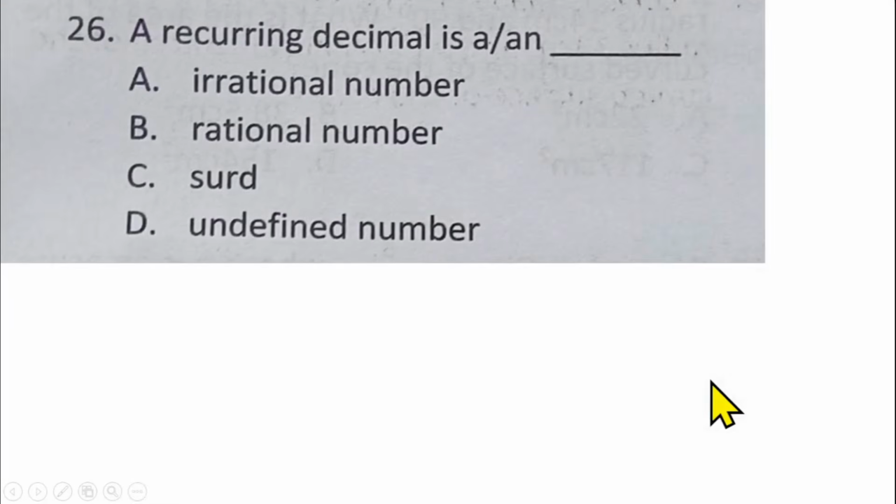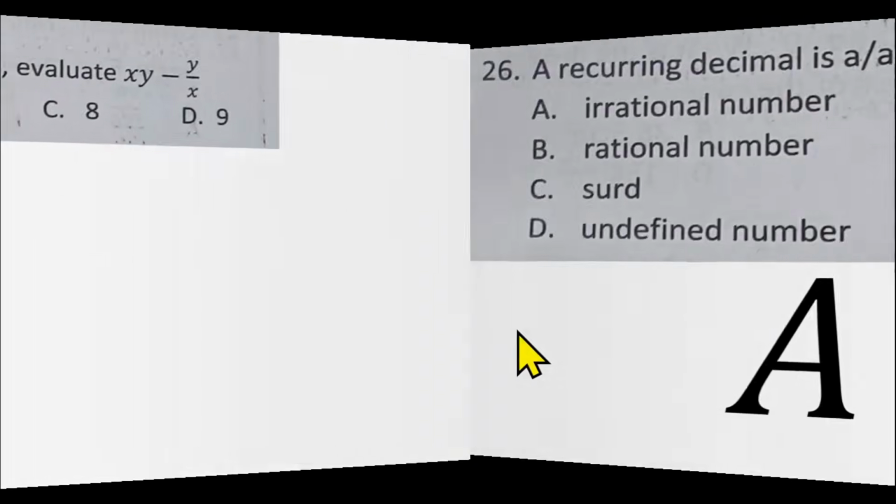Question number 26 is from surds, and we are told that a recurring decimal is a rational or an irrational number. An irrational number will give us a non-terminating decimal such as pi, such as root 2, such as root 3, and so on. So that means an irrational number will give us a recurring decimal. So option A is the correct answer.